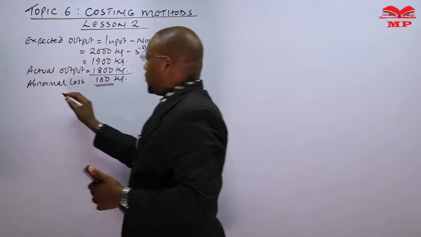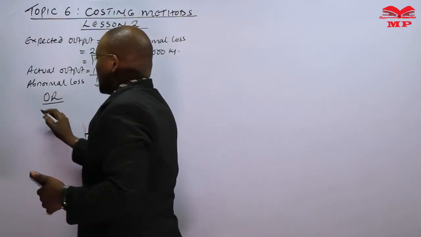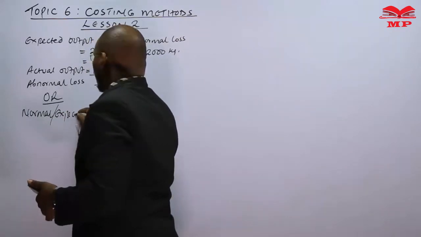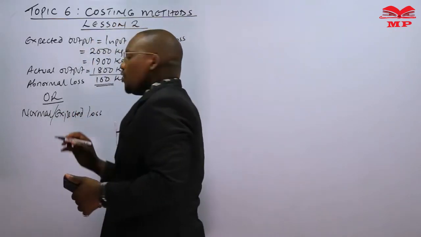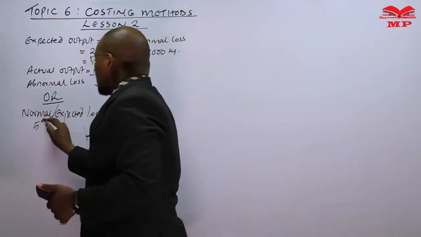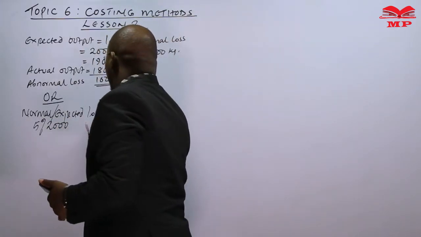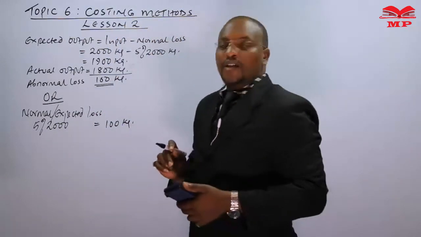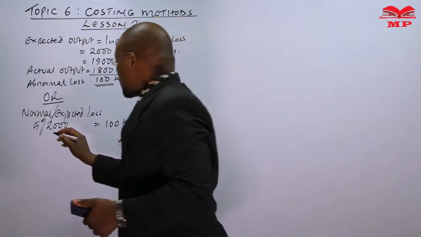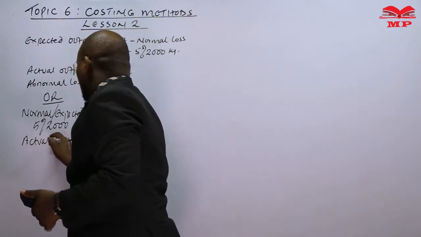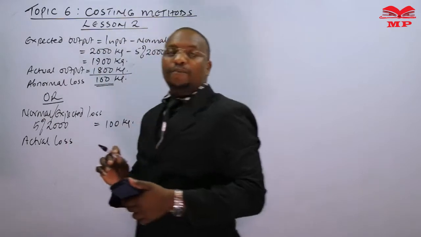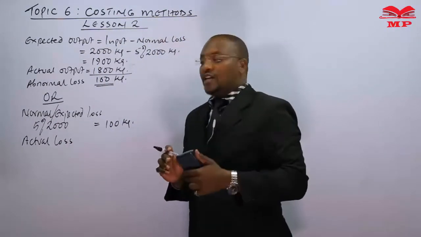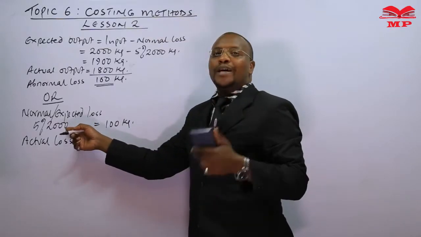In other words, we can have it with this calculation, that we have the normal or expected loss, which is actually 5%. So 5% of the 2,000 input is giving us 100 kgs. But looking at the actual loss, it is taking the input of 2,000 and we subtract the output.